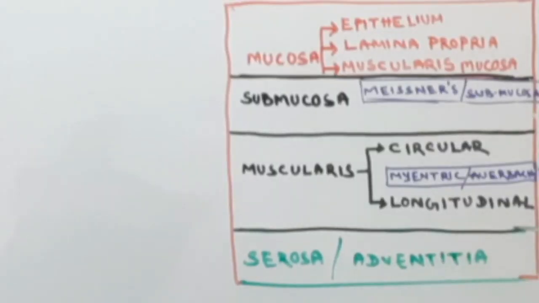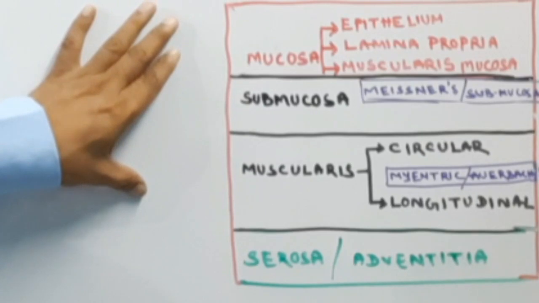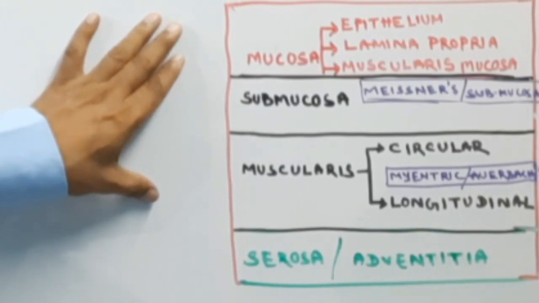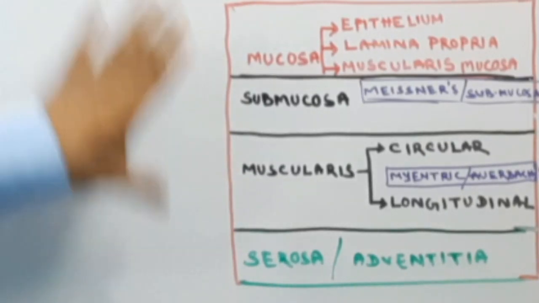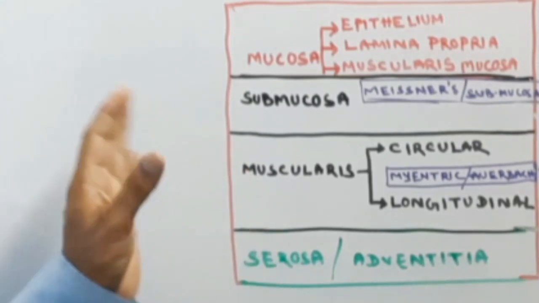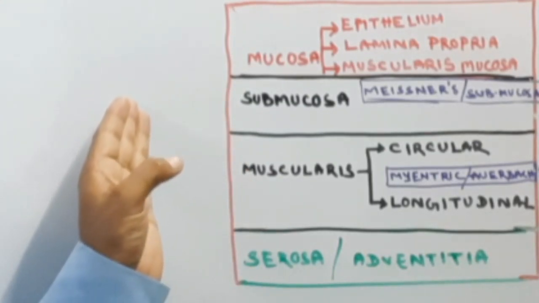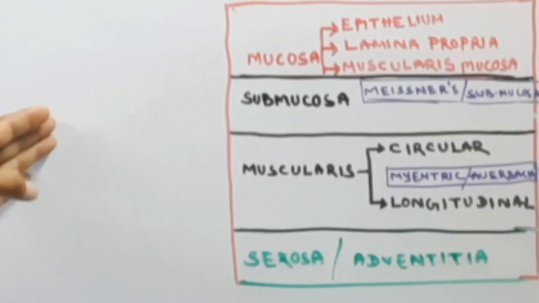Now look at this figure. This is the fundamental general idea about the different layers of the alimentary canal, and it gives the general idea about the histology of the alimentary canal.